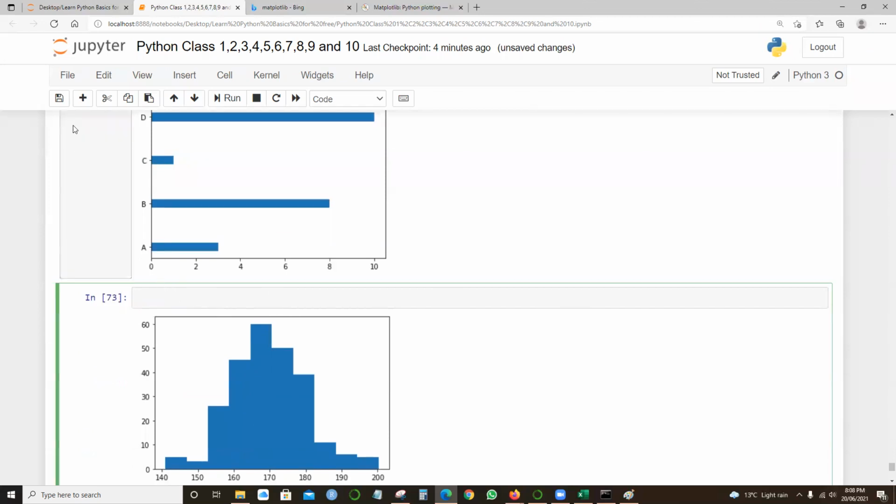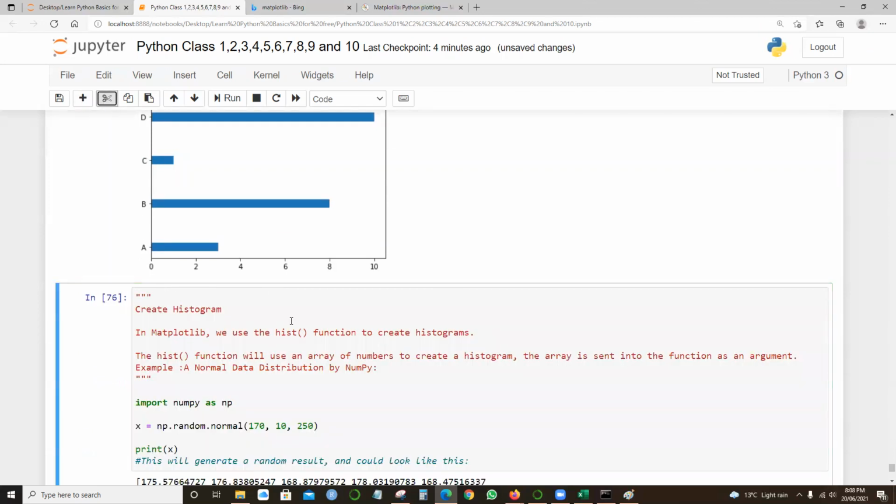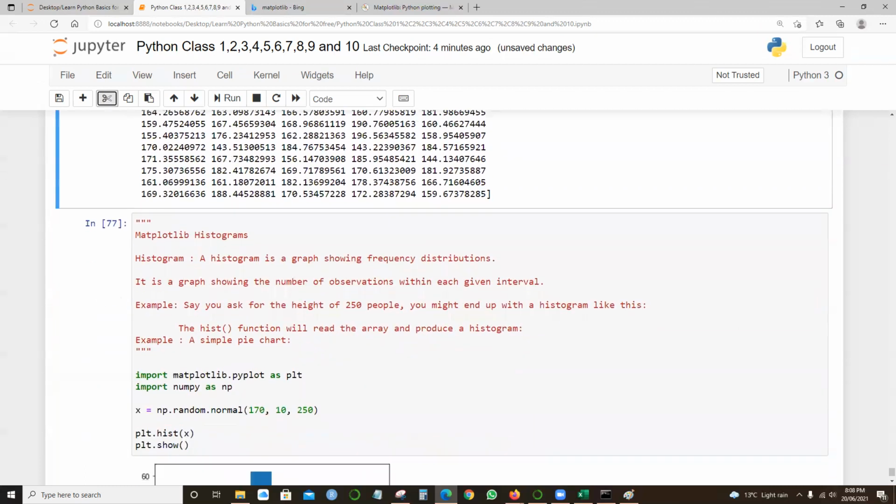I'll just cut this, right? So it will be in a proper manner.